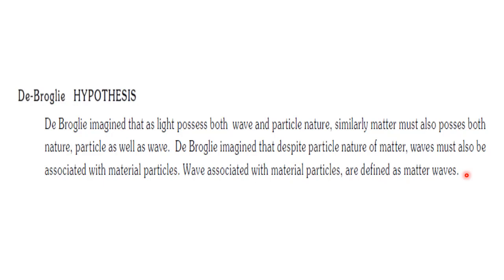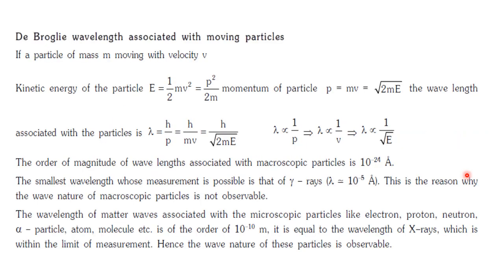So if you have a particle, whether it's an electron, proton or any other bigger particle, these particles will also possess waves. Taking this concept, de Broglie tried to calculate the wavelength associated with the wave of the particle, and he related it with the momentum of the particle.